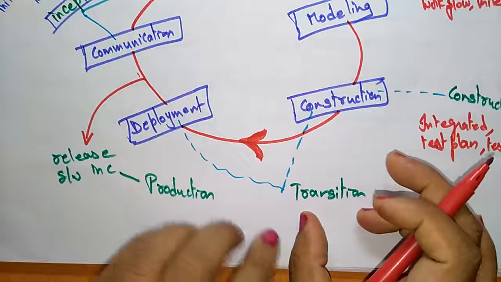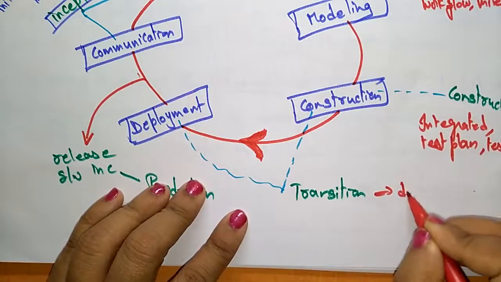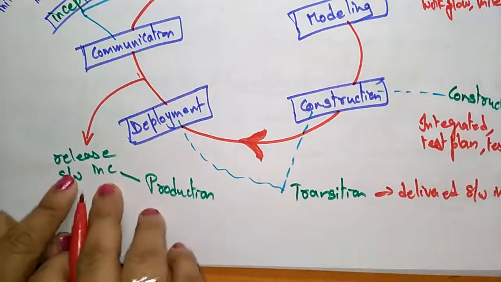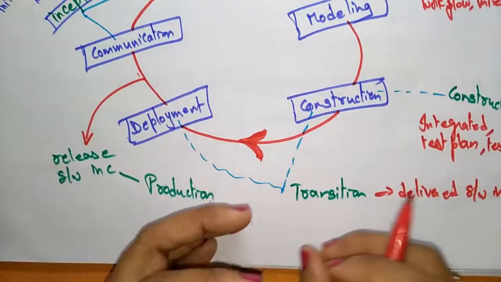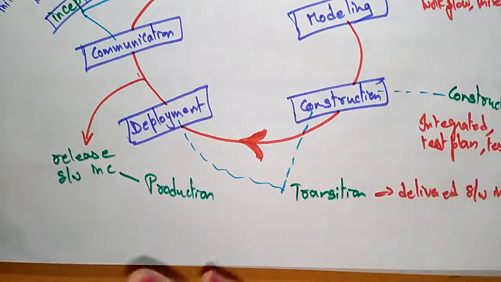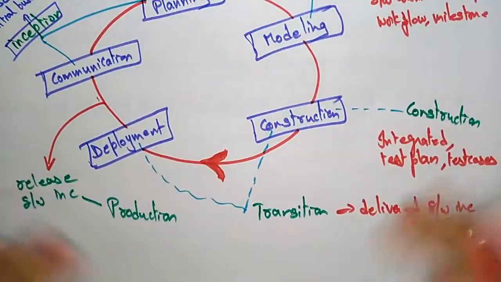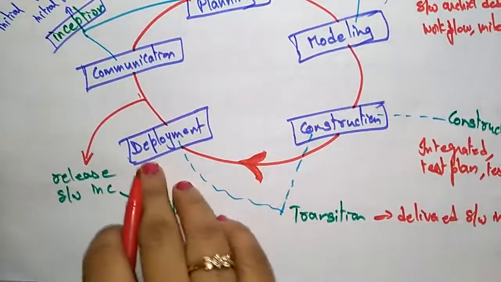In the transition phase, the software increment is delivered. Whatever software they release as increments will be delivered with the test report and general user feedback. Based on the user feedback, they add features to that product, and deliver the project through the incremental process also. And this is the deployment.